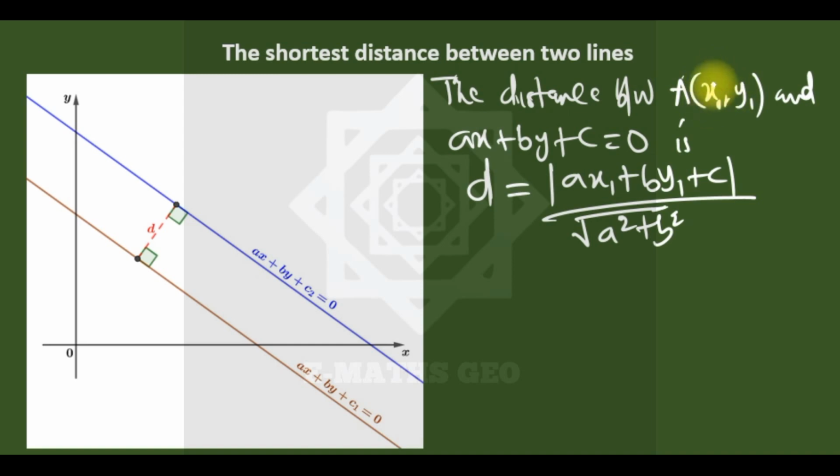So as you can see, once you substitute x1 and y1 in this, you get the absolute value over the square root of the sum of the squares of a and b.